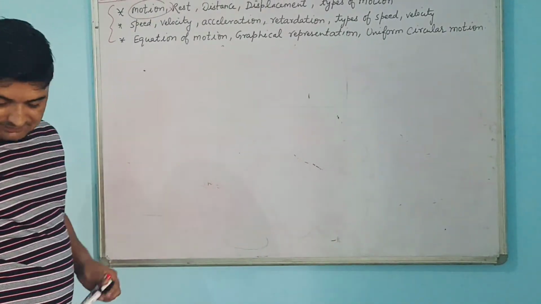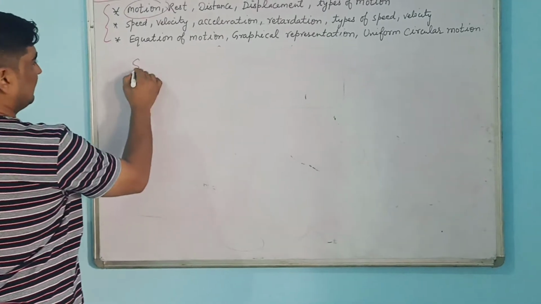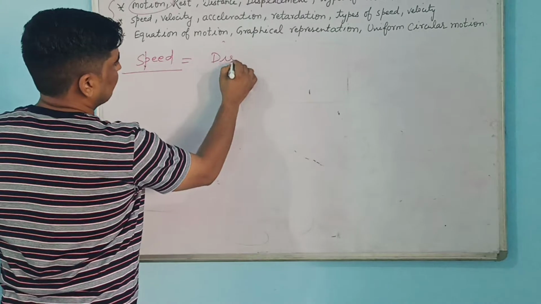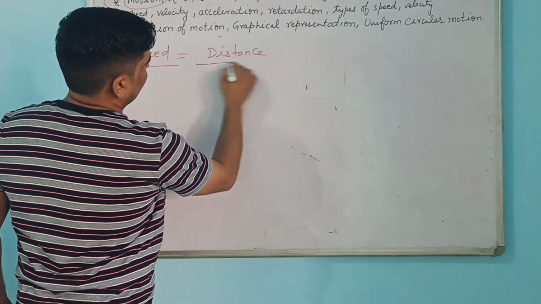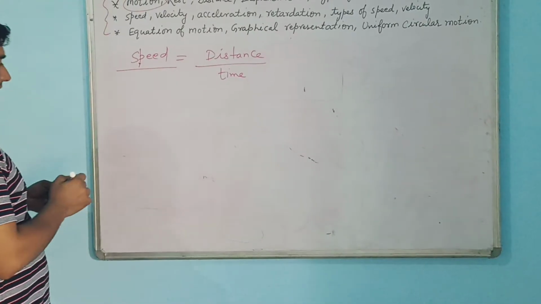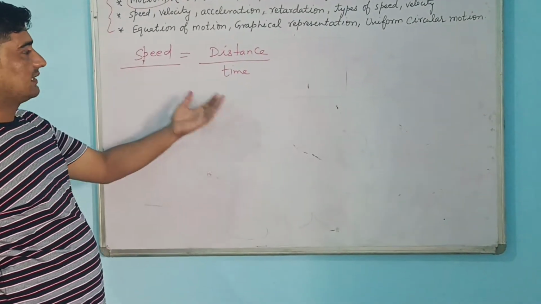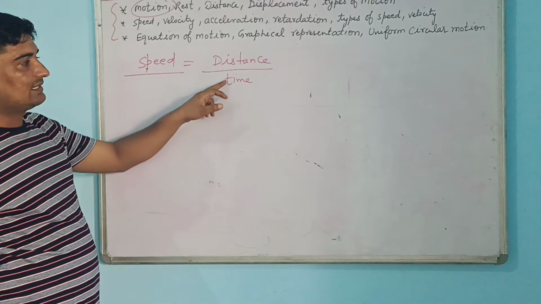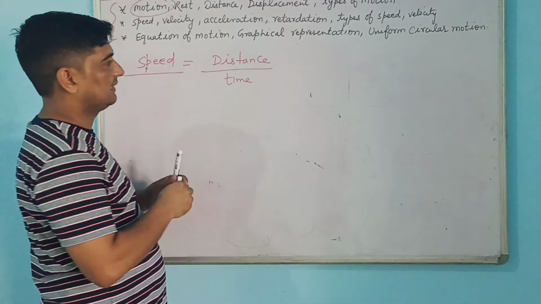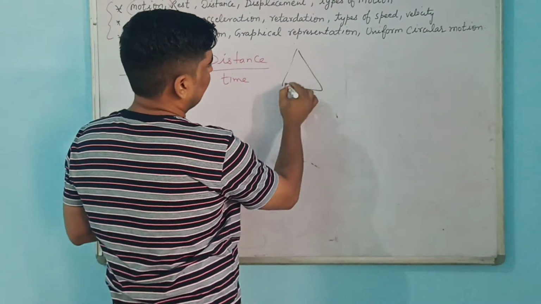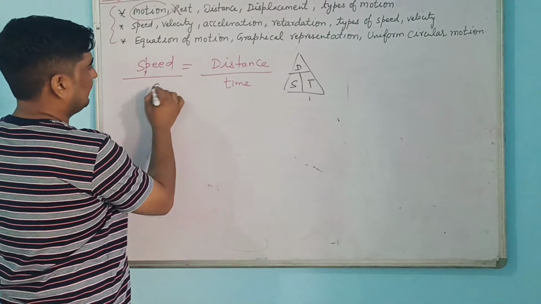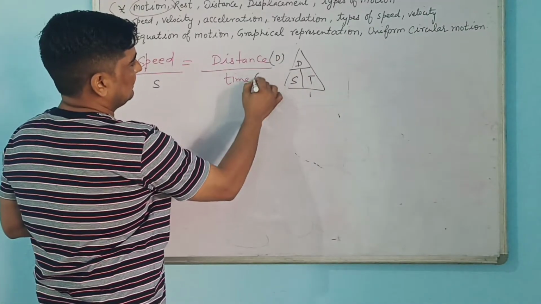Now you see what speed is. Speed basically represents the rate at which an object is moving. Speed means the distance covered per unit time, that is distance divided by time. It tells us at what rate the object is moving, meaning how much distance it is covering in the given time. That we are calling speed. So this relation is very important. Using this DST triangle, you can relate these three terms: speed, distance, and time.